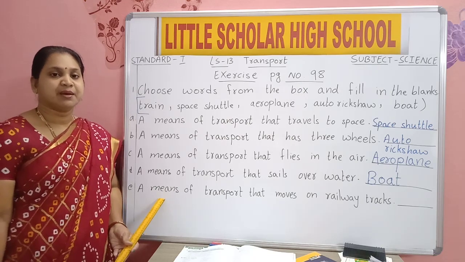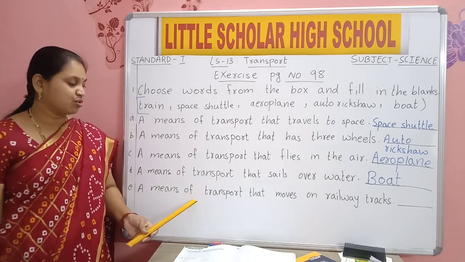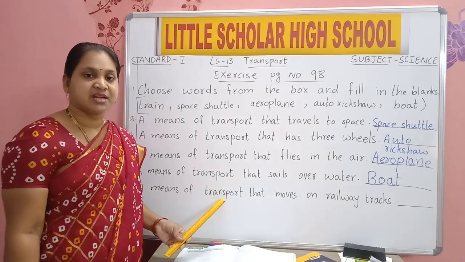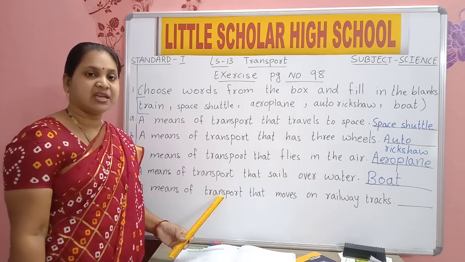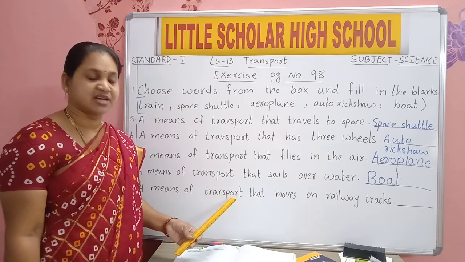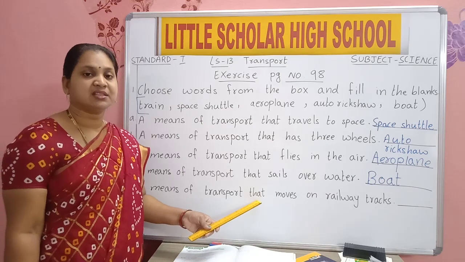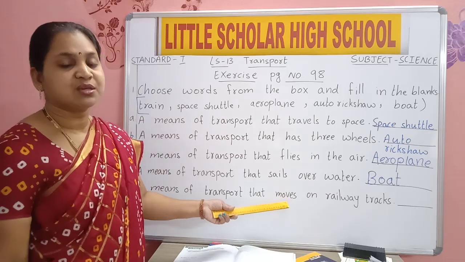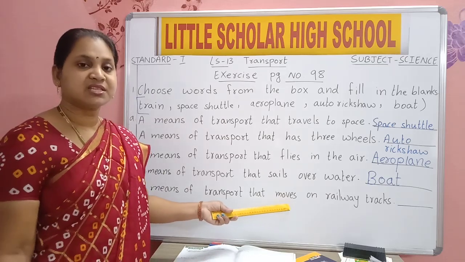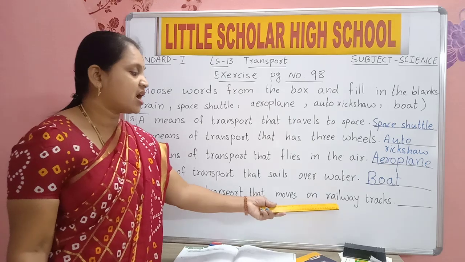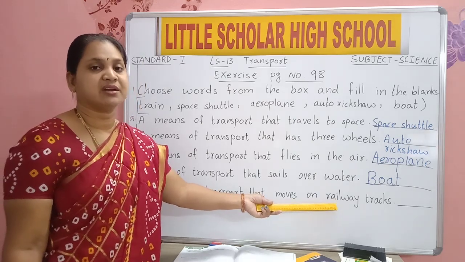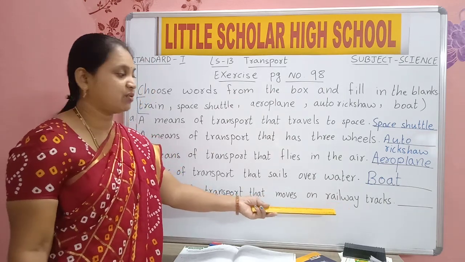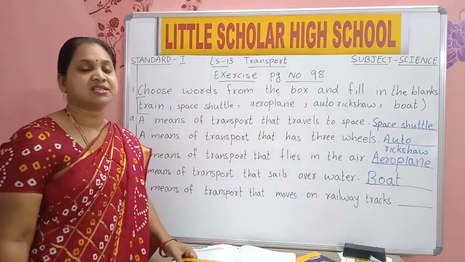A means of transport that moves on rail, railway tracks.